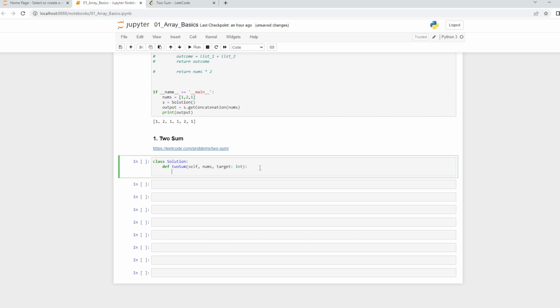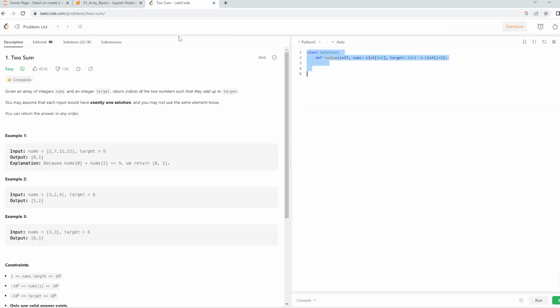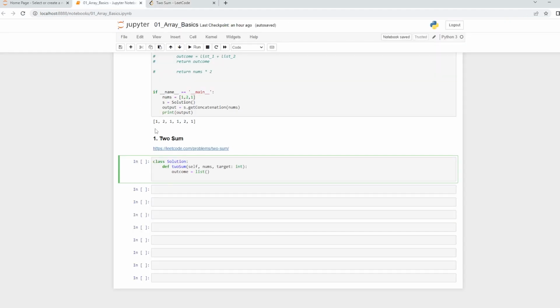And the way I would work with this is, first I'll make let's say a list known as outcome. So this is a blank list. Okay, and essentially now I will check using the two for loops. So first for loop is going to go with the first element, second is going to go with the element that is ahead of it. Try to add those and figure out if I have reached the target. If yes, skip from the for loops. If not, it is going to increment. So very basic for loop oriented solution.